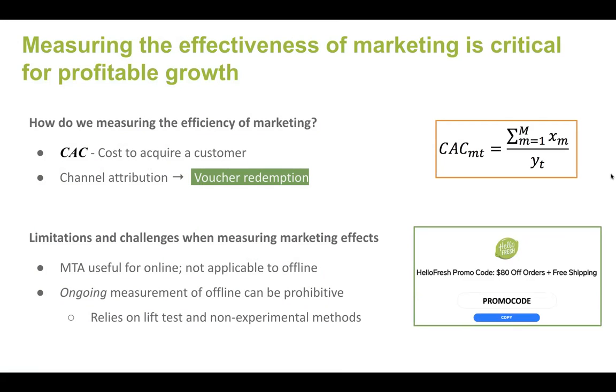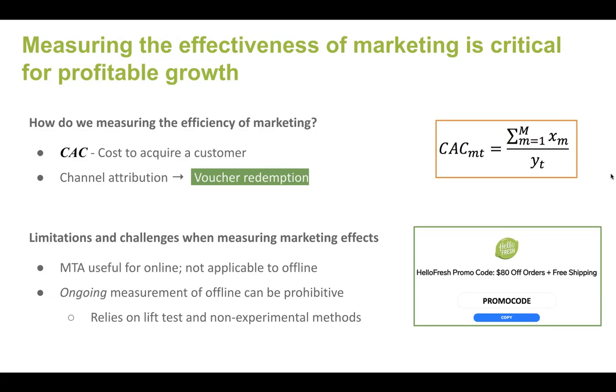So typically when you see an ad, it will be accompanied by an offer and a promotion code. And so you as the prospective customer are encouraged to go to our site, sign up, and redeem that code. And in doing so, that gives us information about the marketing channel that was the primary driver of your becoming a customer.